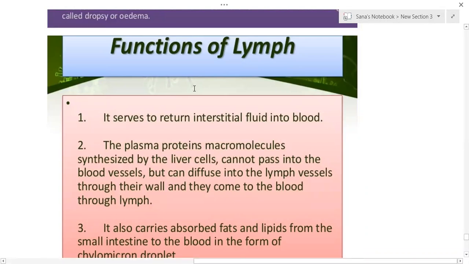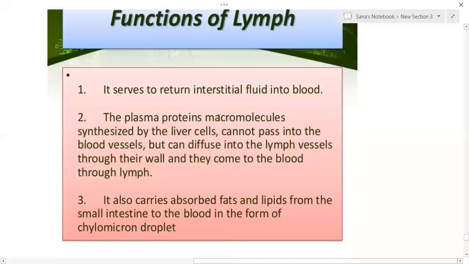It also carries fat and consists of WBCs, etc. The function of lymph is to return interstitial fluid into the blood.